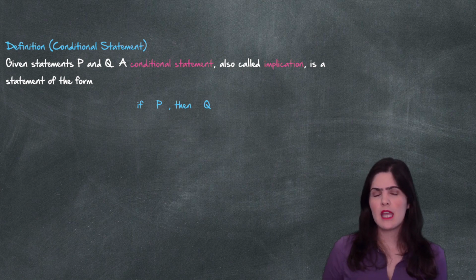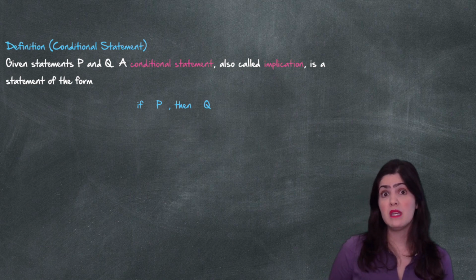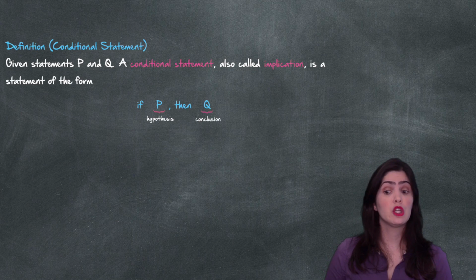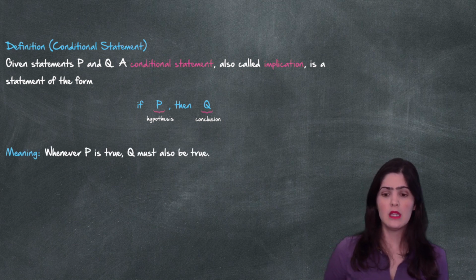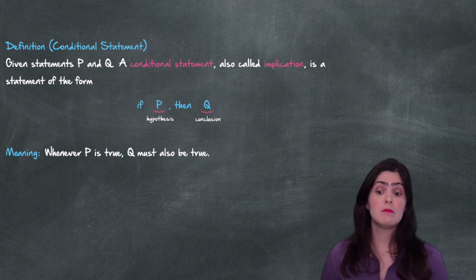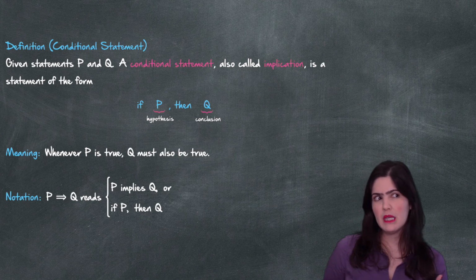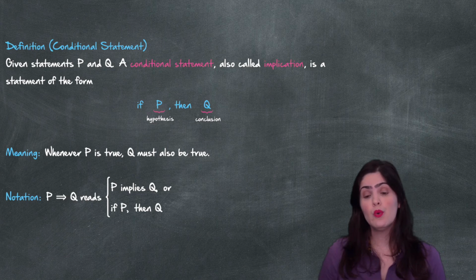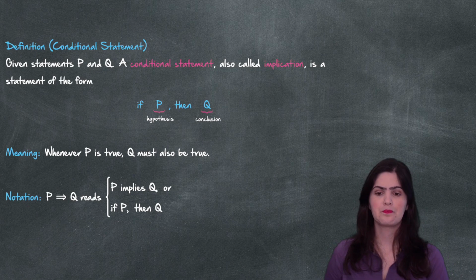Well, given two statements P and Q, a conditional statement, which is also called an implication, is a statement of the form if P then Q. And we call P the hypothesis and Q the conclusion. What it means is that whenever P is true, Q must be true as well. The notation we use is an arrow with two lines, P implies Q, and it reads P implies Q, or if P then Q.